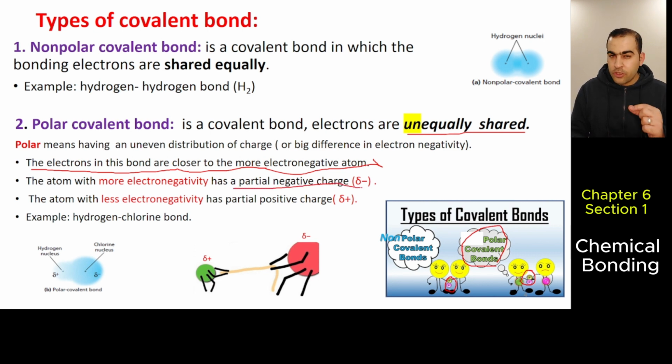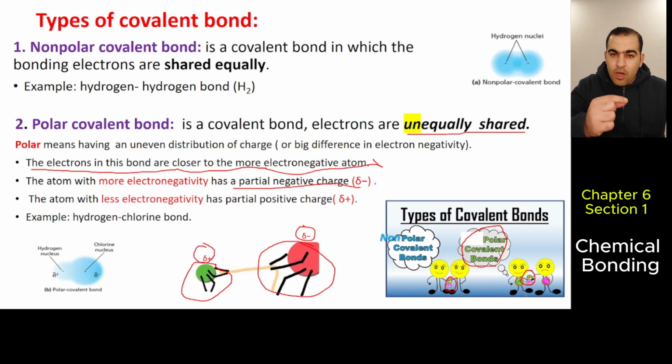We give it partially negative because the electrons are closer to it. And the one that the electrons are farther from, we give it partially positive.